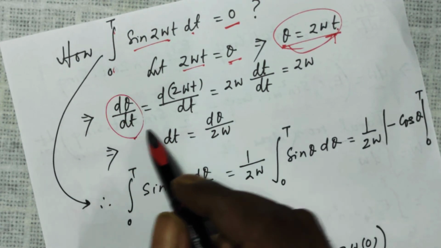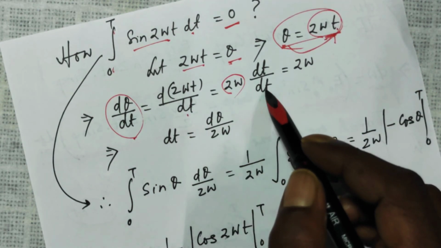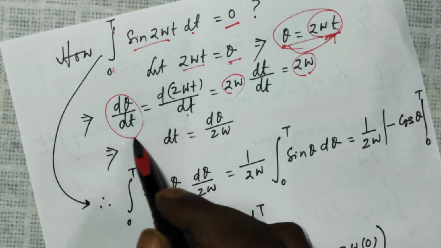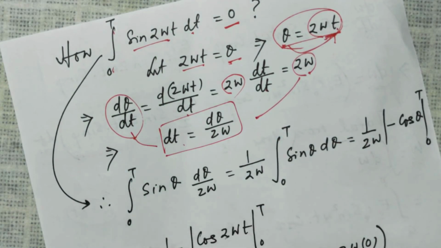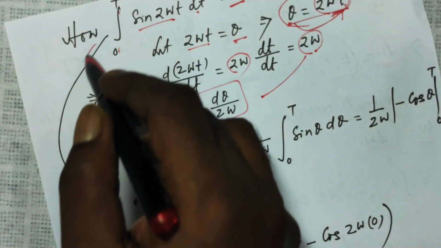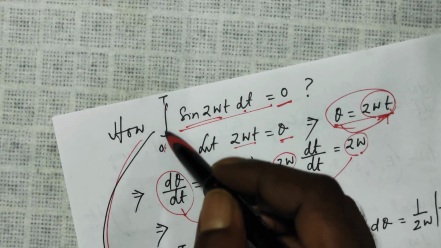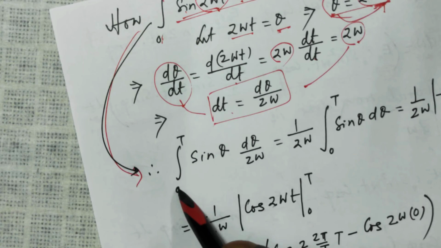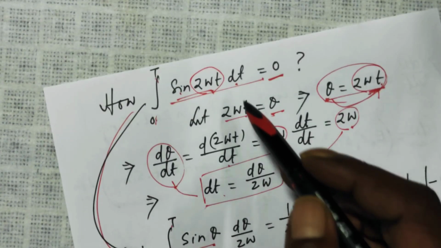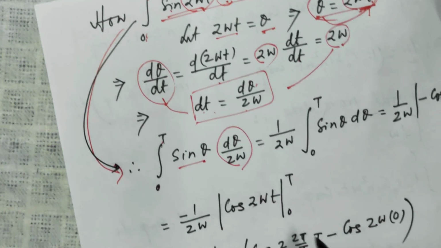So d theta by dt is 2 omega, since 2 omega is a constant and dt by dt is 1. So cross multiplying, dt comes out to be d theta over 2 omega. So here this expression now becomes integration from 0 to t of sine theta, and for dt I can substitute d theta by 2 omega.